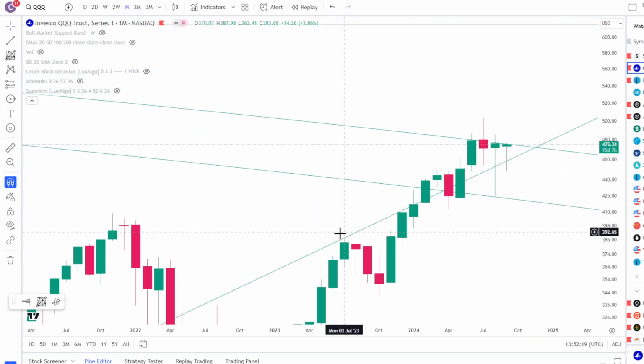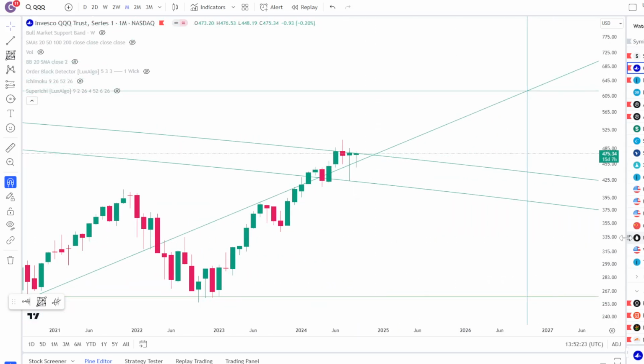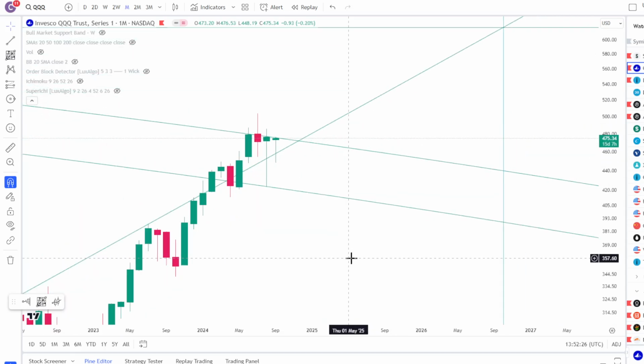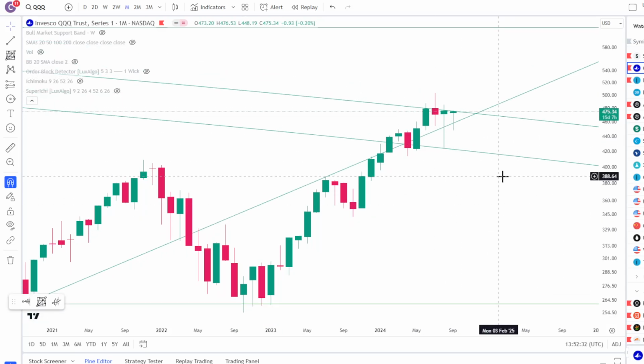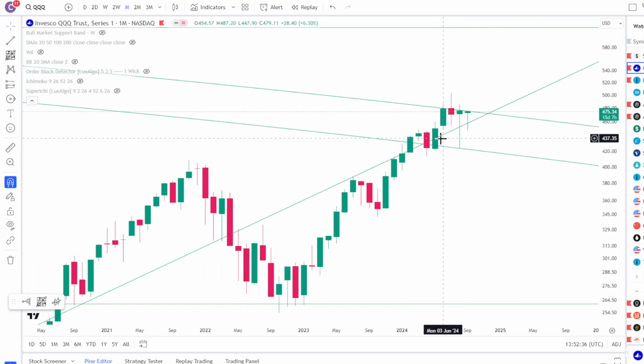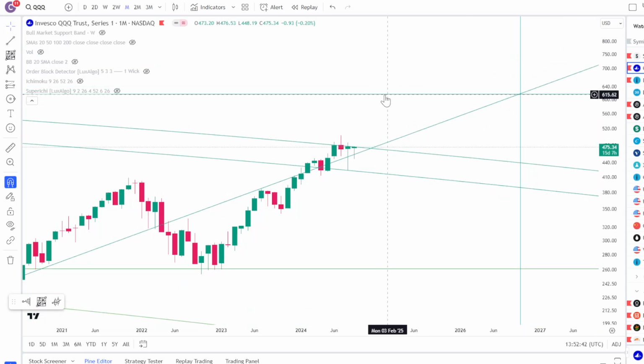And also over here, look at how nicely the rejection happened, right? So I think all of these things are actually predetermined rather than me just trying to fit my personal bias. Right now we're still at resistance because we're at the resistance of the arc right here. We are back above the angle, so it does look like we want to push through. And very confluently, where's the price going to end up going?